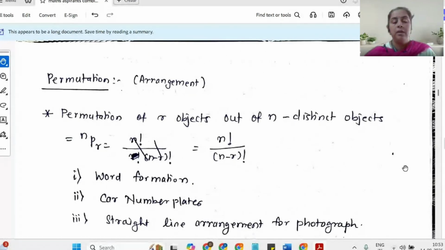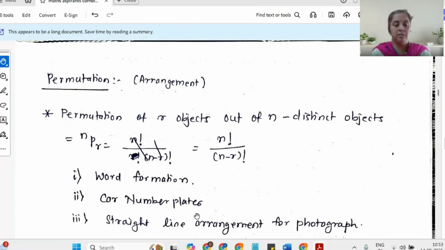Coming to permutation, which is the topic of your examination. The term permutation can be treated as a synonym for arrangement. When it comes to arrangement, you can arrange the alphabets to form a word. You can arrange the alphabets and the numbers to form a car number plate.